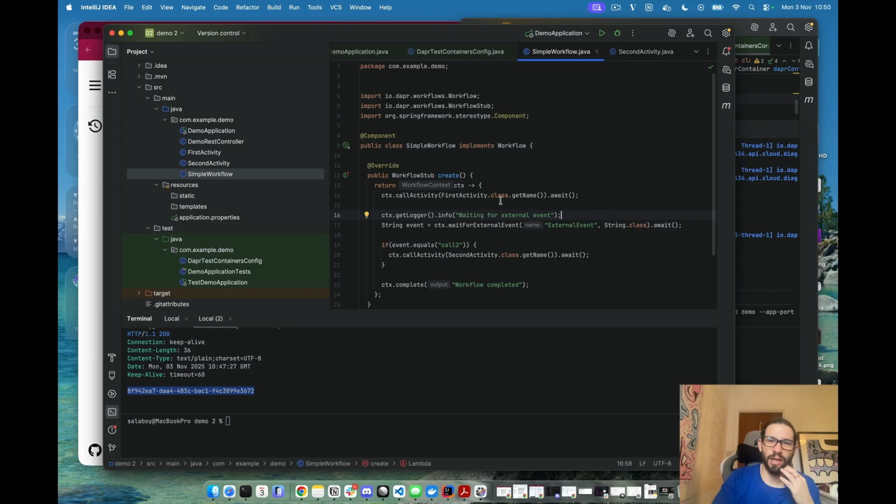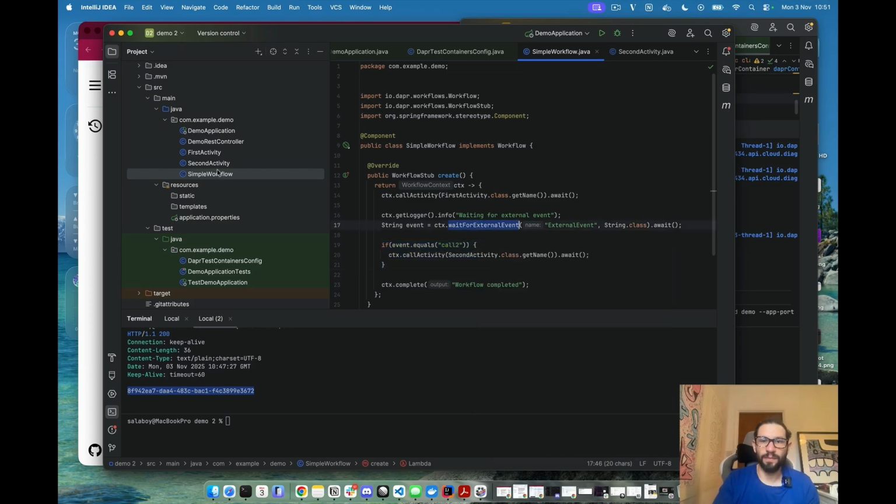There you go. So now the idea is I start the workflow, execute the first activity, then I wait for an external event. In this case, the event will be of type string. It can be any object that we want. And if we get the event, then we will actually evaluate the event payload. And if it's the string call 2, we will execute the second call activity. The idea here is, again, just to demonstrate flow control inside your workflows and create different patterns. In this case, waiting for external events can be easily implemented with a single line.